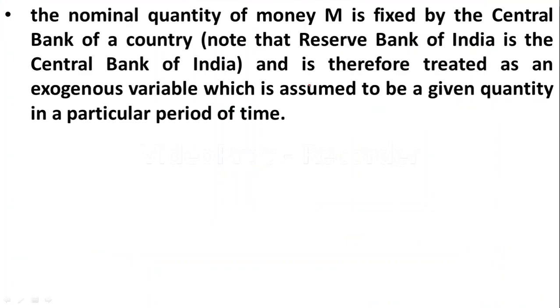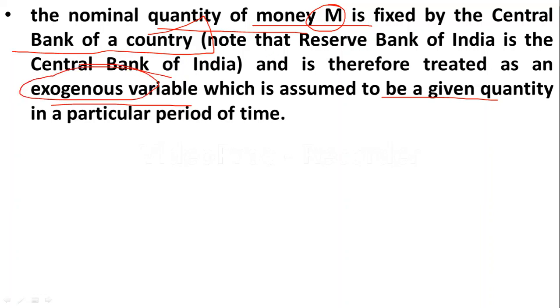So the nominal quantity of money M is fixed by the central bank of a country. Please remember it. The nominal quantity of money M is fixed by the central bank, and therefore treated as an exogenous variable, which is assumed to be a given quantity in a particular period of time.